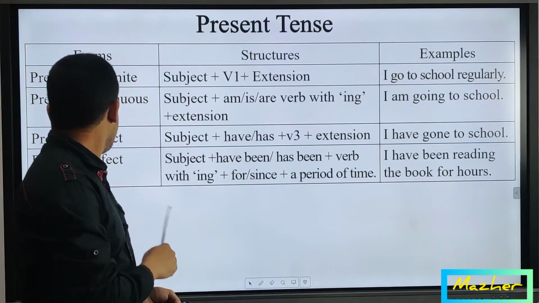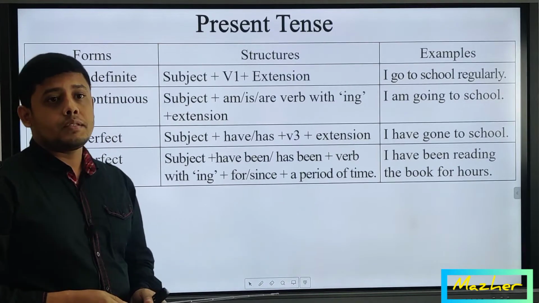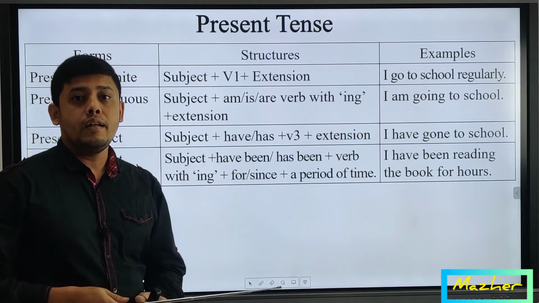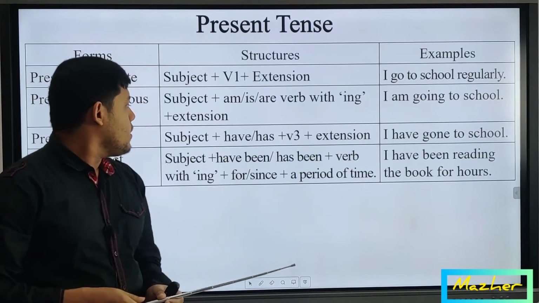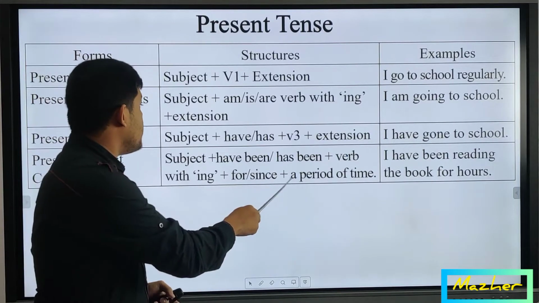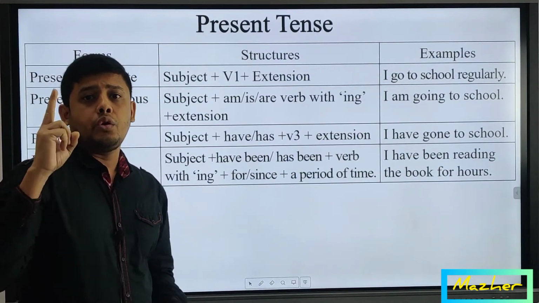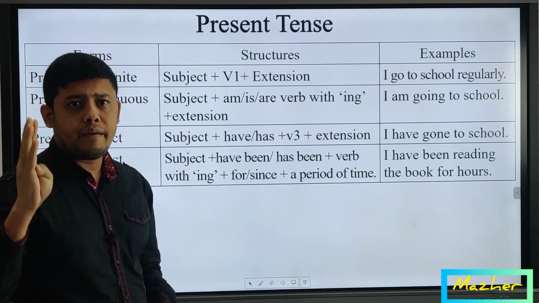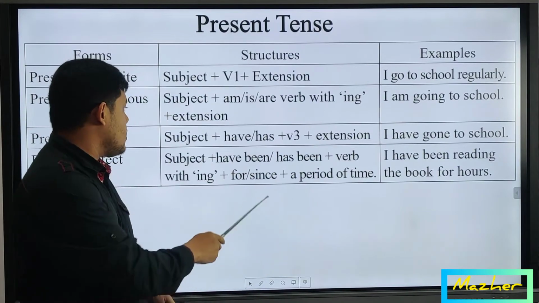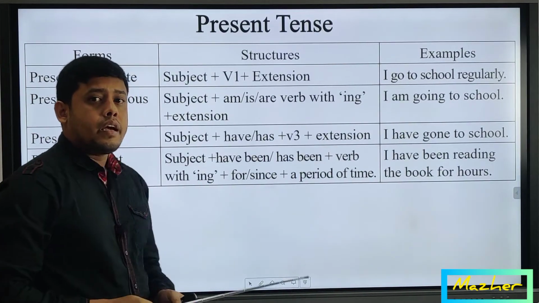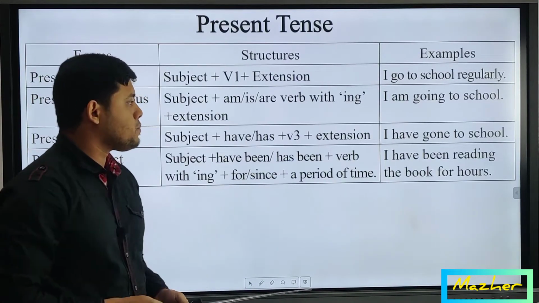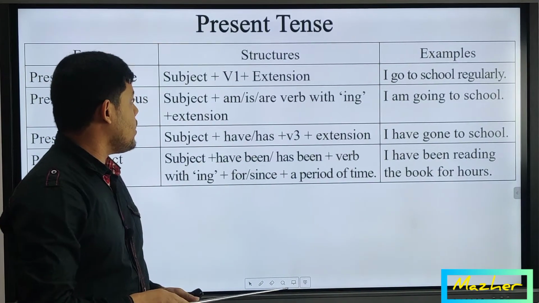So let's see the next one. Here is written present perfect continuous. The structure of present perfect continuous is subject plus have been, has been plus verb plus ing, then additional for or since after before a period of time. We know that there are two kinds of time. One is fixed time, another one is unfixed time. So before fixed time we have to place linker since, and before unfixed time we have to place the word for. Let's see an example here.